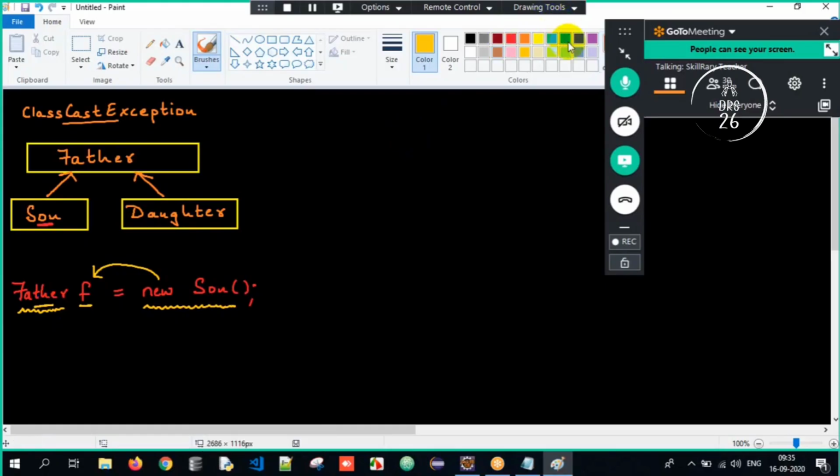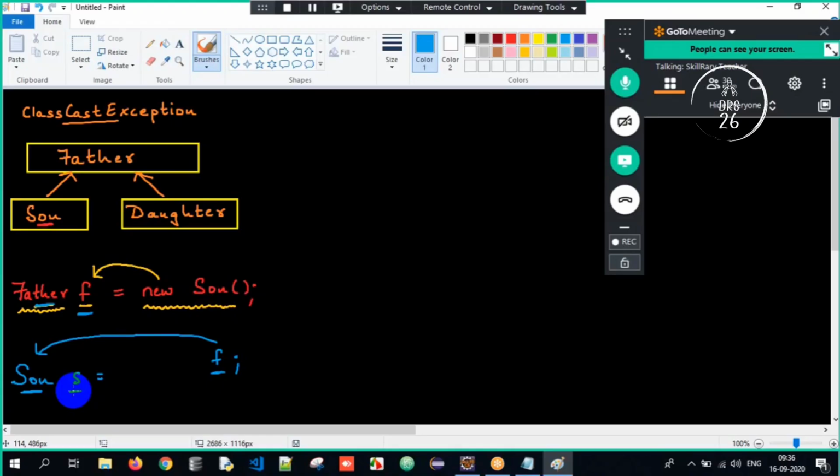Then what is downcasting? The upcasted reference F, I am trying to convert back to subclass type reference. F is of type Father, and I am trying to convert it to Son type S. So the upcasted reference, I am converting back to subclass type reference.